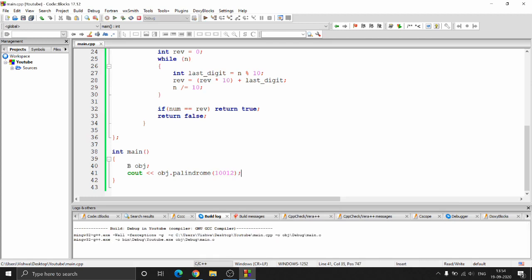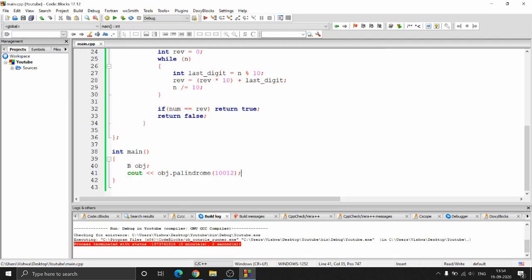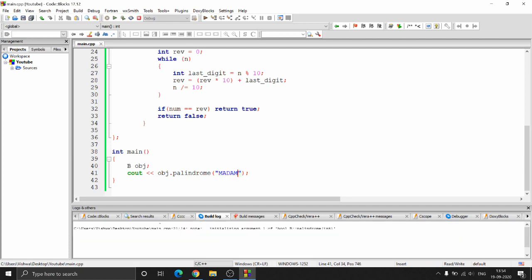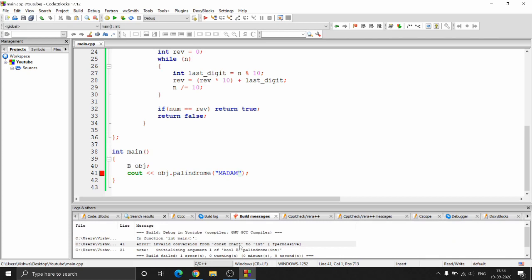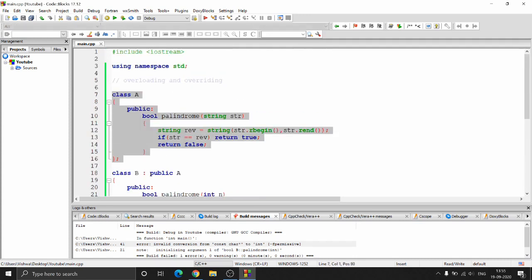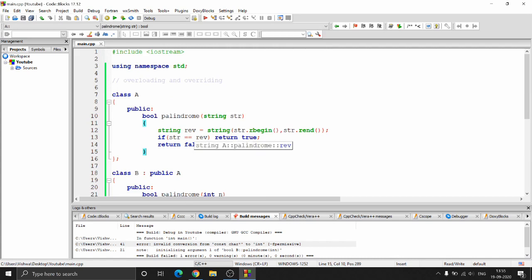All right, so if I do not do that, you will be getting 0 over here. Of course it's not a palindrome, but if I do that and run this, I'll be getting an error. It says it is not an integer. So to take care of this issue, there's a method to actually use the functions of the superclass. Superclass is basically the parent class, which I'll talk about in a later video, because that is something very important and we will be using that very much while using abstract classes. So basically all these overloading and overriding concepts come into play when we are using abstract classes.